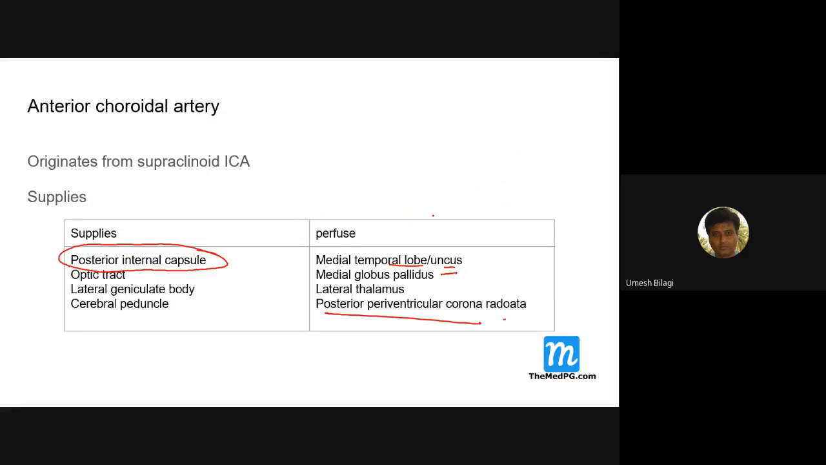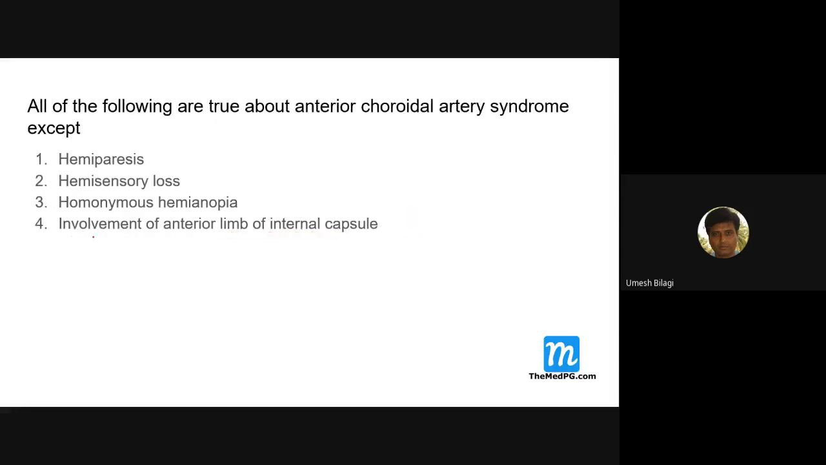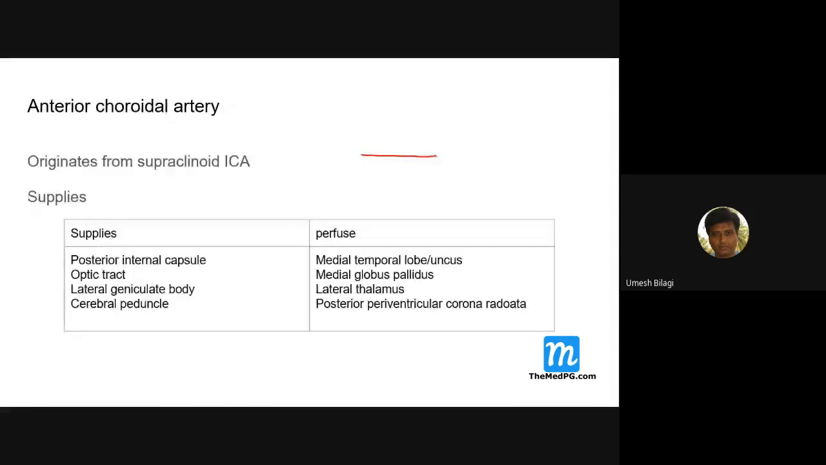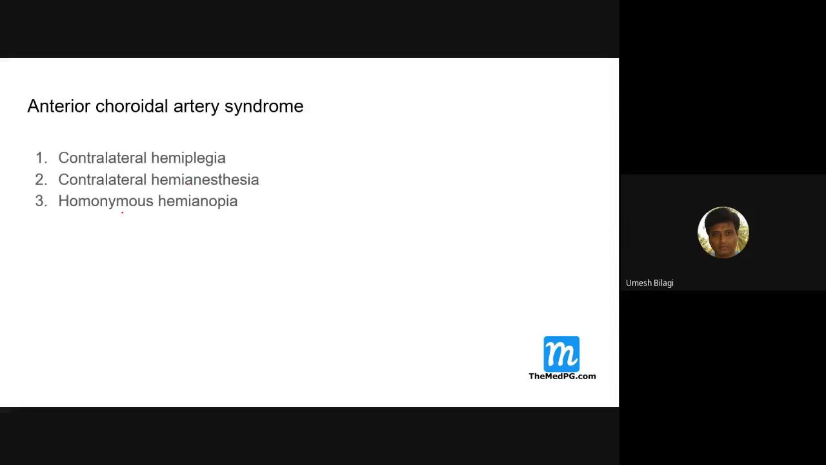Why does it produce the hemianopias? Homonymous because it supplies what? The optic tract here. When it supplies the optic tract, it's not the radiation. Optic tract is one bundle. If it is cut, the opposite side vision is gone. One eye, that's left, right tract gone, left visual field is gone. Like that, a homonymous defect can be caused.